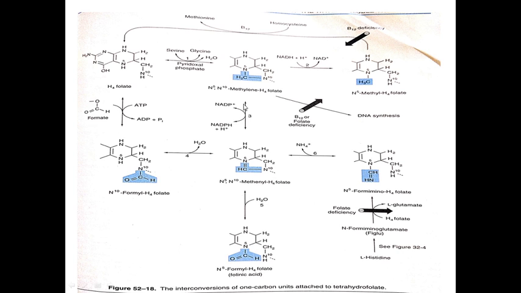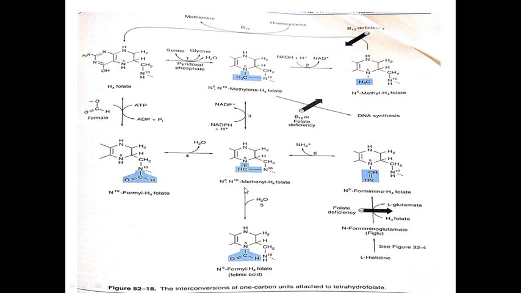Again, NADPH to NADP plus, which means oxidation, we get N5,N10 methinyl H4 folate. One hydrogen is removed from this bond, and we get this N5,N10 methinyl H4 folate.